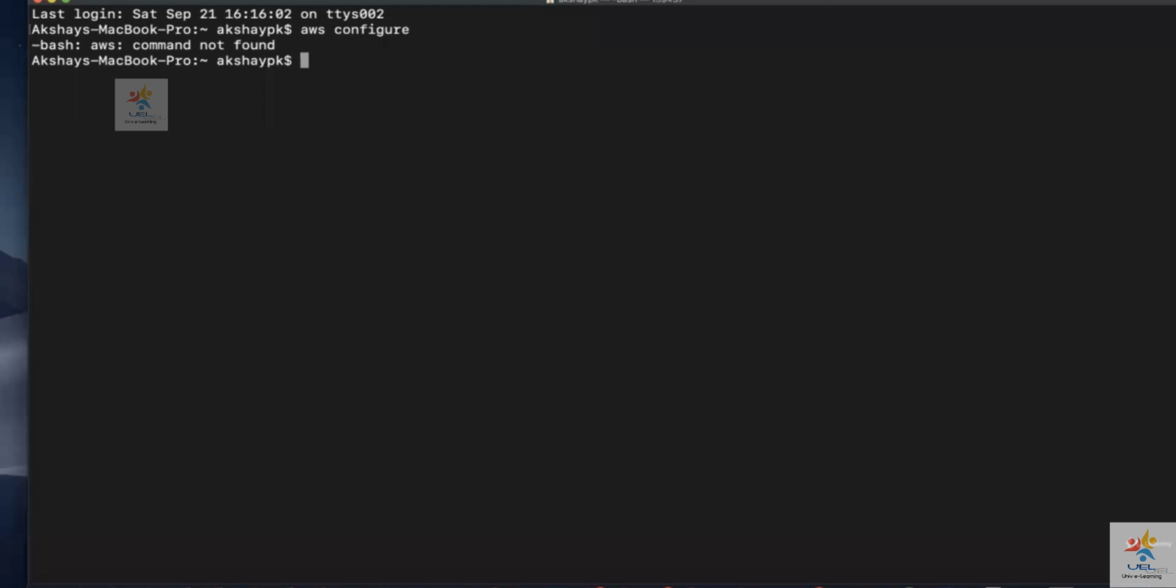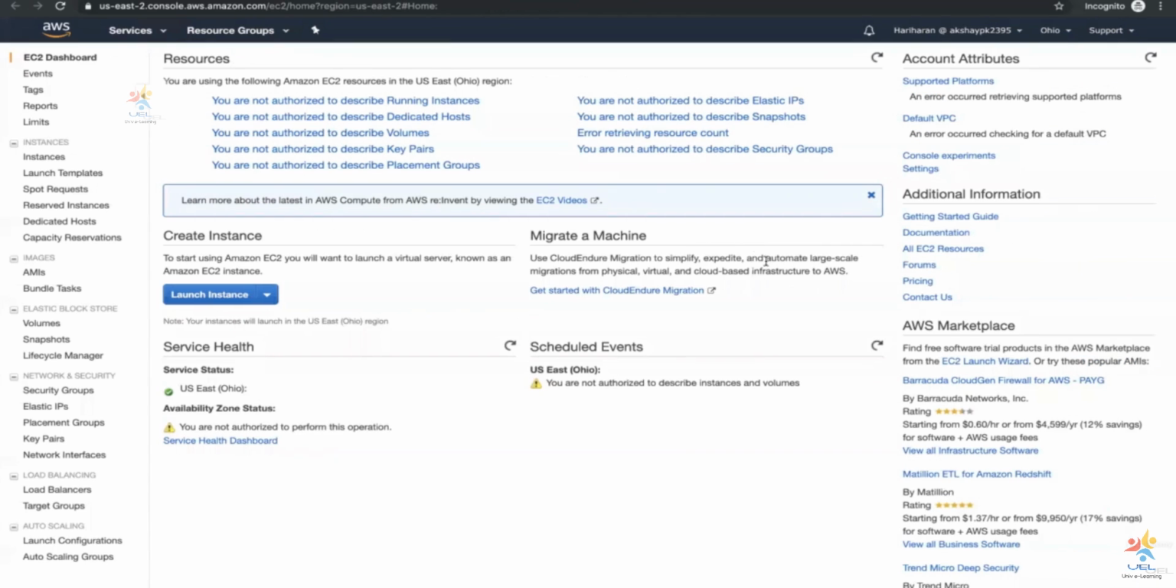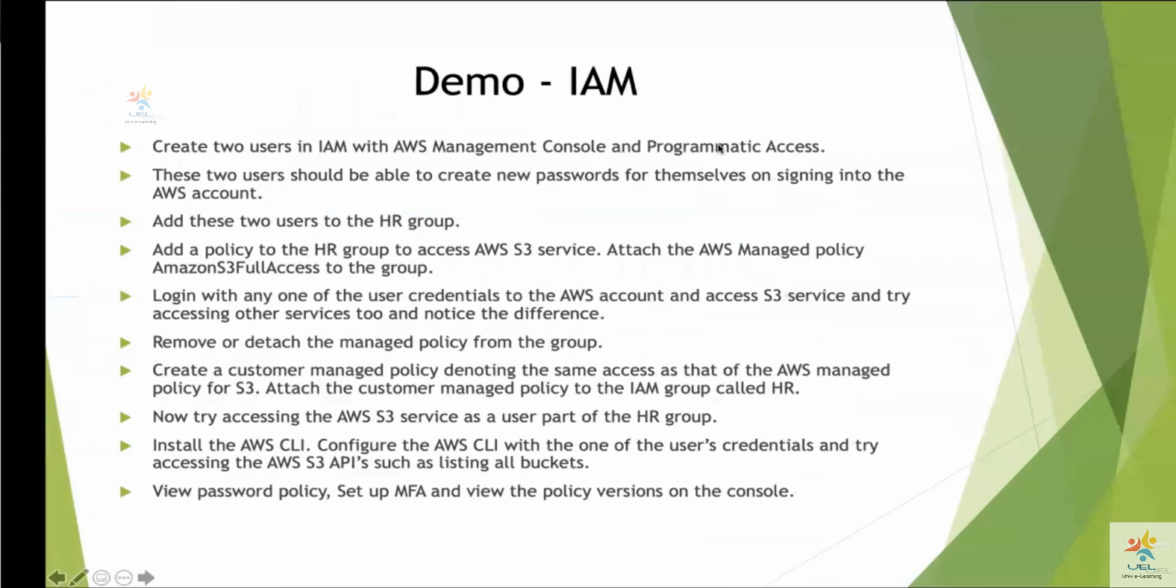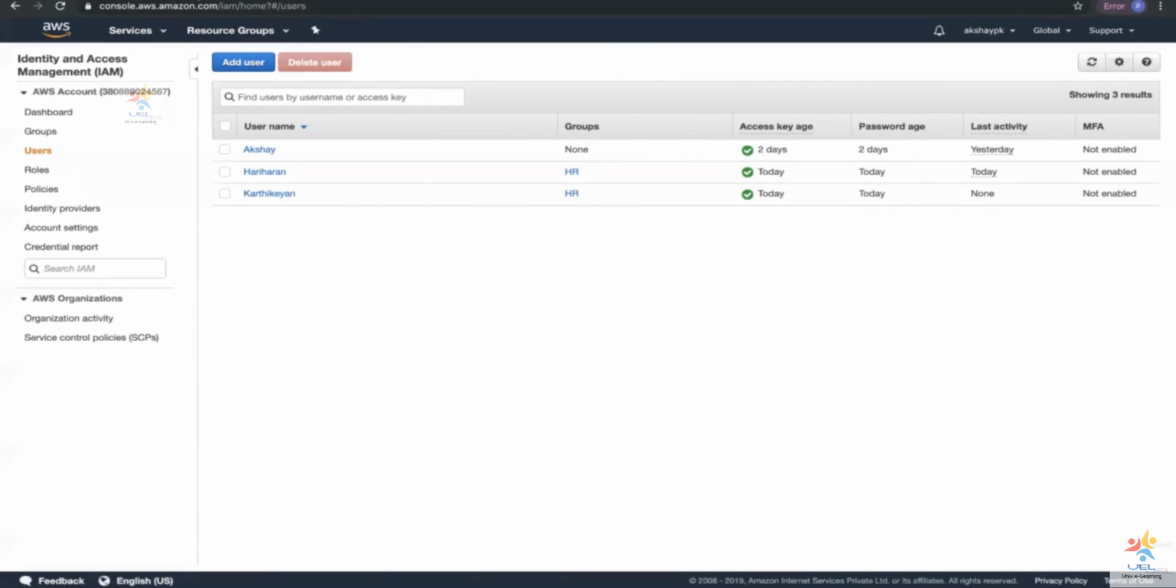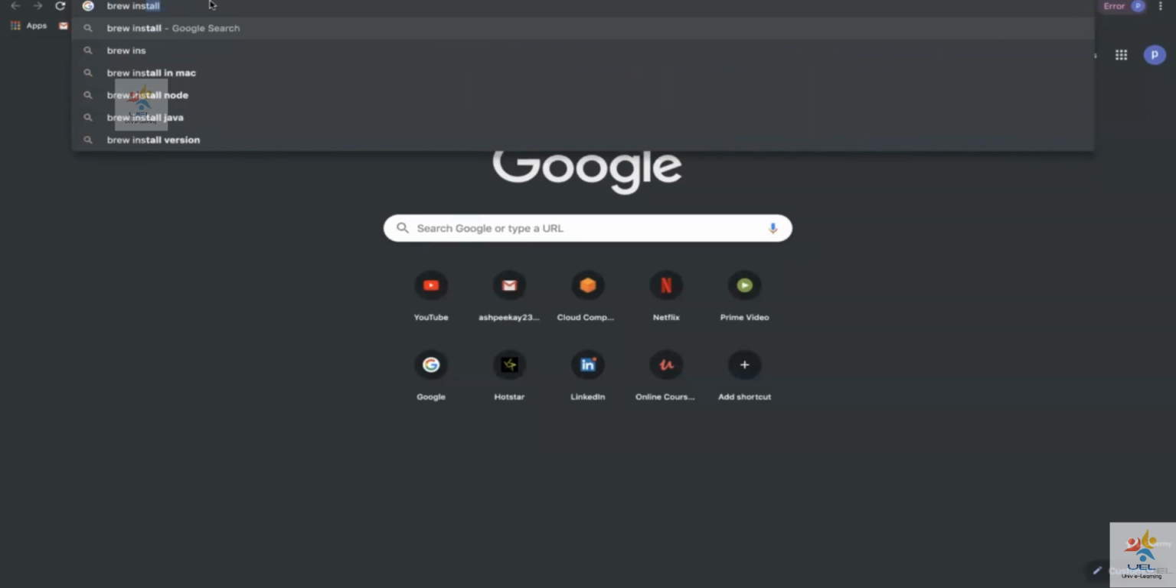So it's saying aws is not found because this is my new laptop. I haven't installed AWS CLI on this. So let's go ahead and install it. Okay, let's open a new tab. So let's go ahead, open a new tab, brew install awscli.